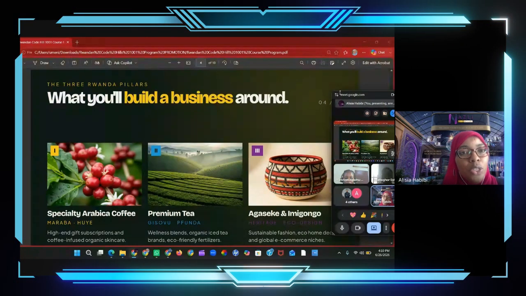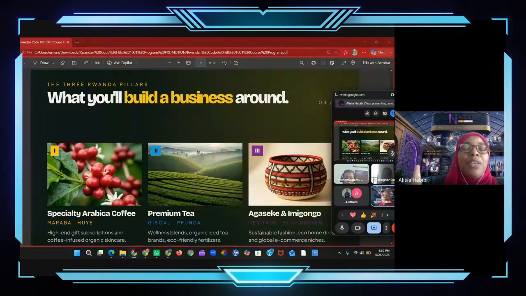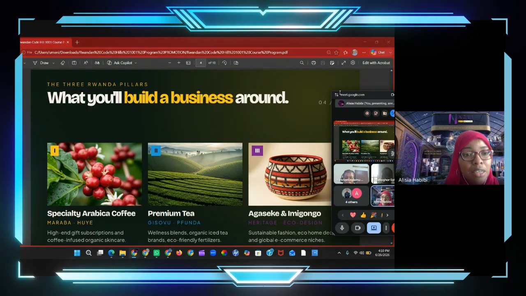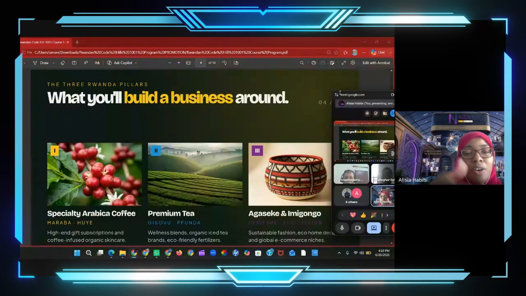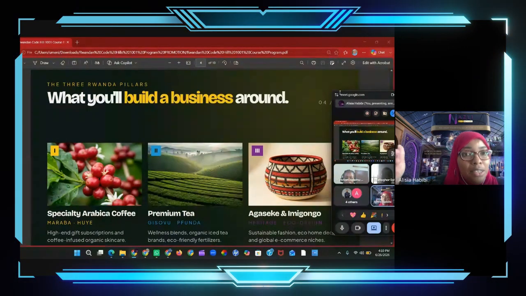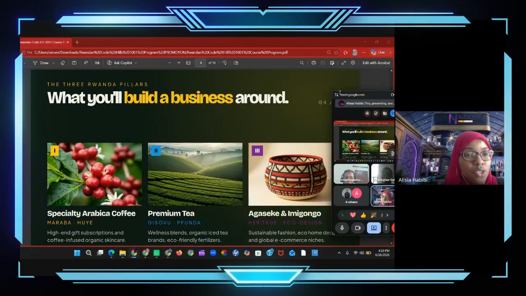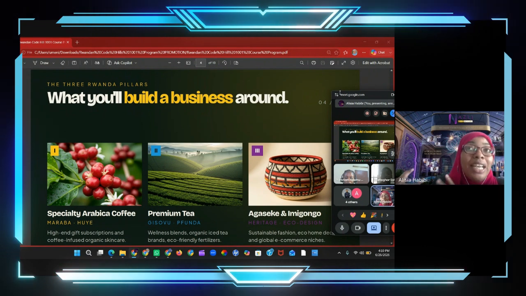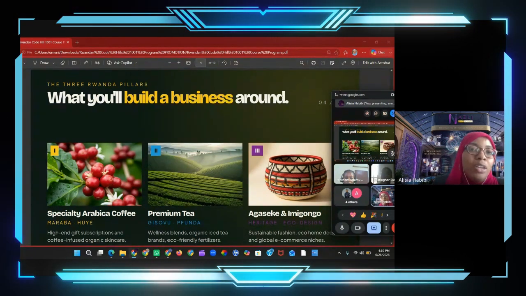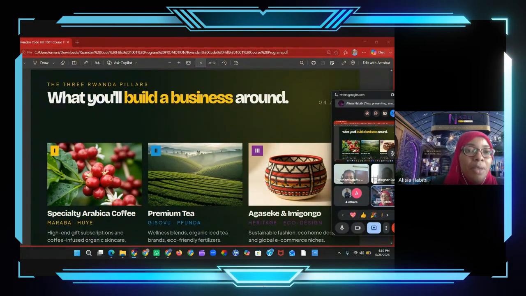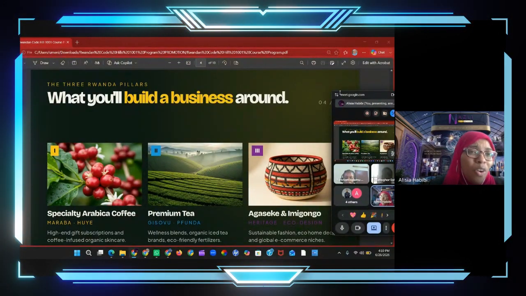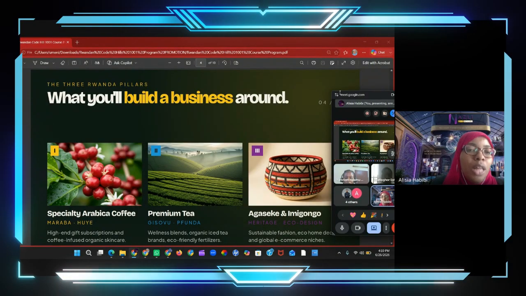So things you will consider that we will have in this app is the ideas of how to start up a business. So we're going to have to create content. Once they select, for example, Arabica coffee, they select their city, they select a certain budget, then your app is going to give them a sort of outline of what they can do with Arabica coffee based on that budget. Maybe they can create a cream line or whatnot. They can create a product, a soap product, whatever it is. It will outline it for them.